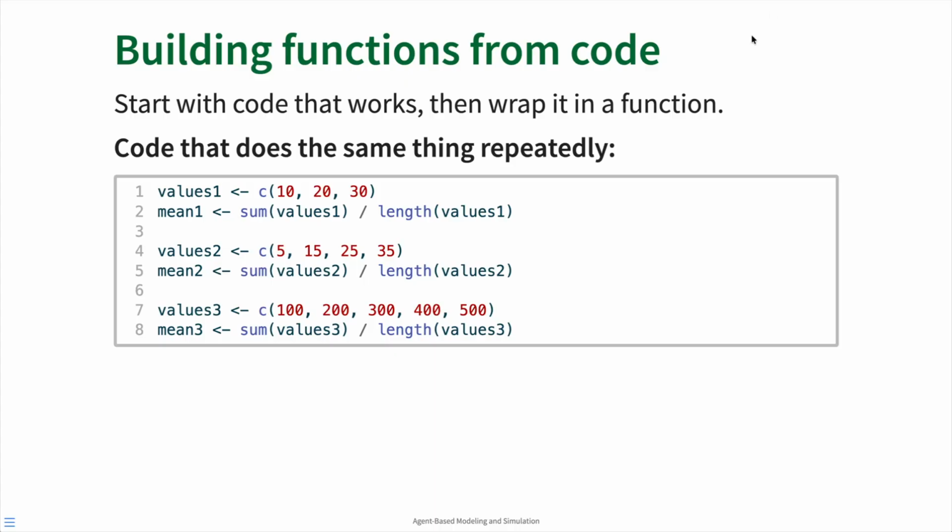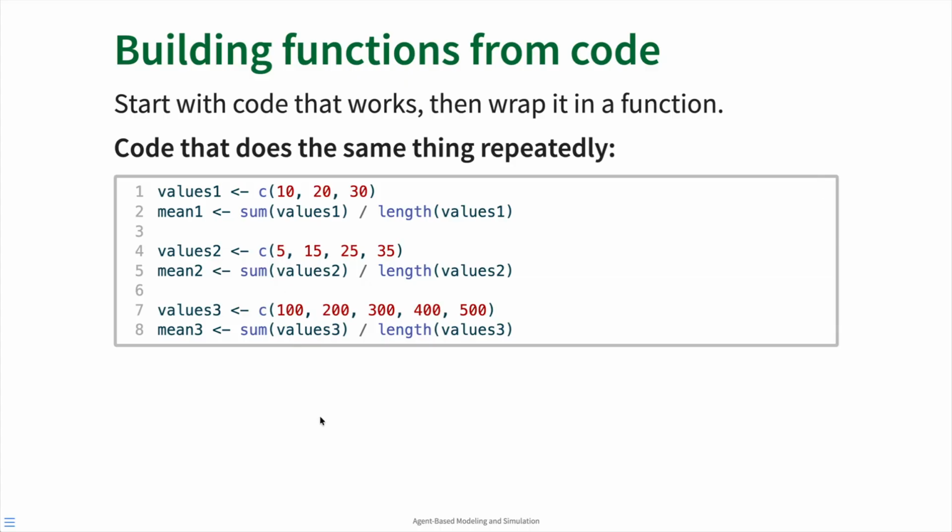Here, for example, we are calculating the mean of a vector of numbers 3 times, right? In this first line, we have a vector of 3 numbers stored in the variable values1. And in this next line, we add up those 3 numbers, and then we divide by the length of the vector, which will give us the mean. And then we do pretty much the same thing on lines 4 and 5, and then the same thing again on lines 7 and 8, just with different vectors of numbers.